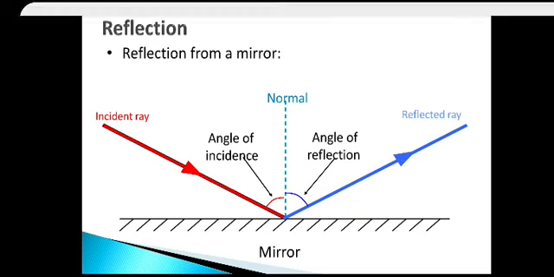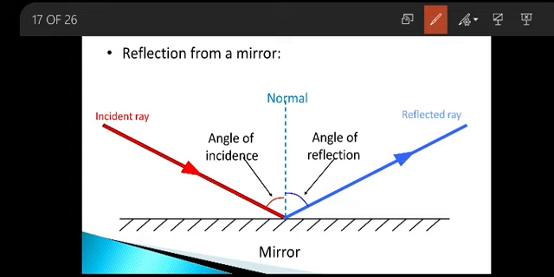Okay. So where do we apply the reflection principle of light? We are able to see the objects themselves only by reflection of light. Like how does the moon reflect the sun's light to us? Similarly, all the objects allow the light to fall on them, and then reflection happens, and the image is observed by the human eyes, and from the human eye through the sensory nerves the images are taken to the brain and we are able to see it clearly.